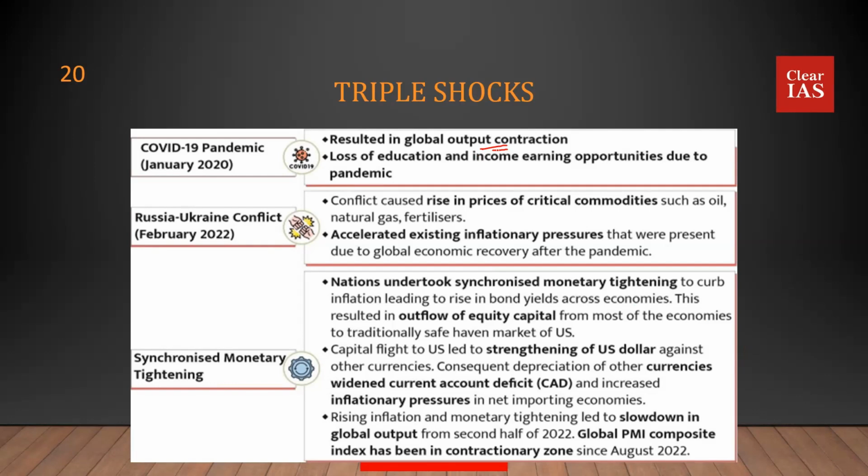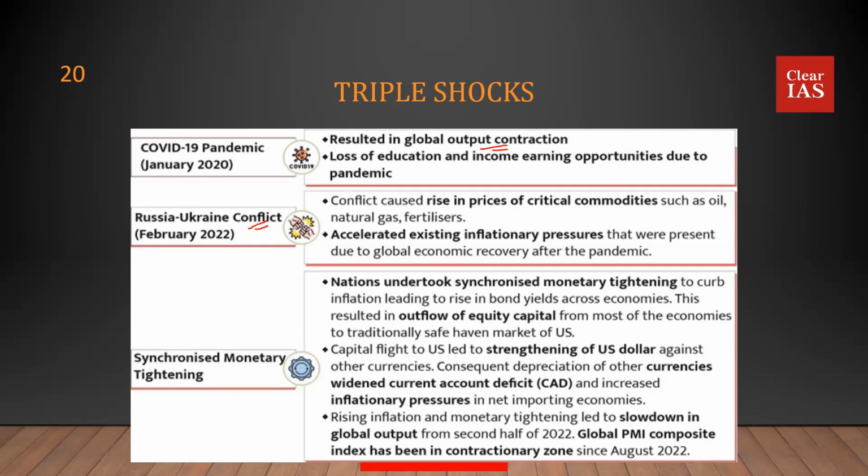Then, in February 2022, comes the Russia-Ukraine conflict. So, COVID came, the economy fumbled, then it was recovering. Then the second wave came. It fumbled. Then it was recovering. Then came the Russia-Ukraine war. When this war came, the prices of many essential commodities, the commodity price inflation, have been increasing.